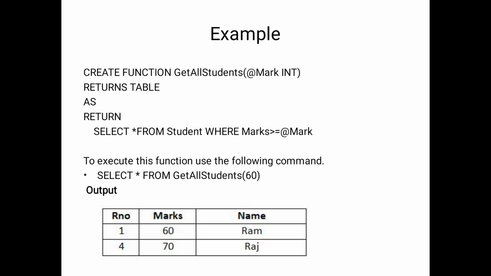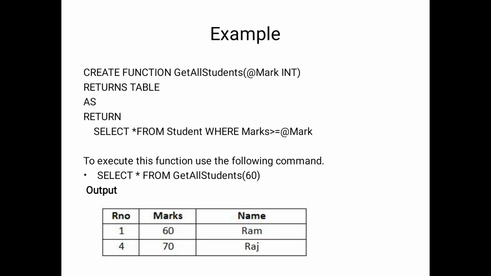In the return function we are passing the query with the select statement only. So select star from student where marks is greater than or equal to marks. The condition is 60. We are applying get students, all students having marks greater than or equal to 60.